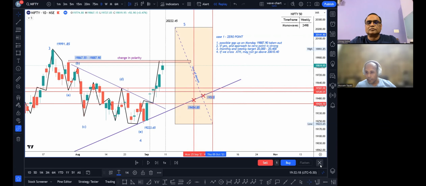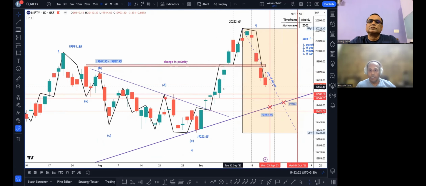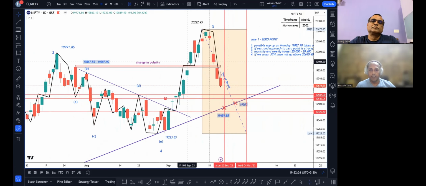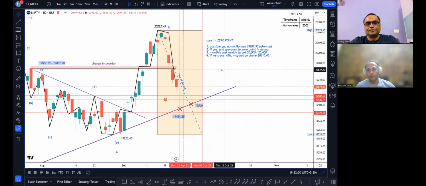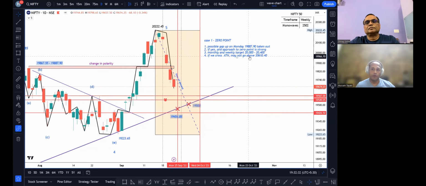Let me close this replay and see what exactly happened. The market favored our analysis. We gapped up on 11th of September. We made a high of 20,222, which is right in between what we had forecasted of 20,000 and 20,400.